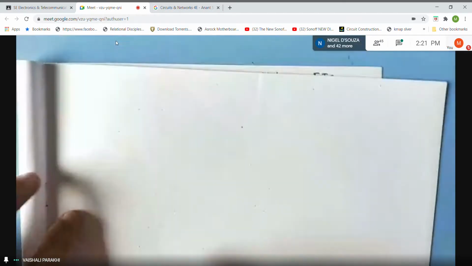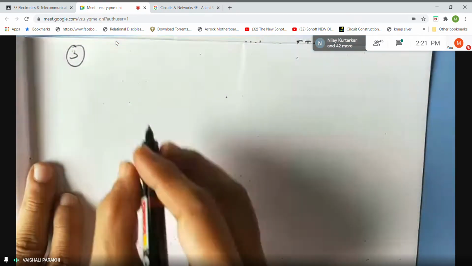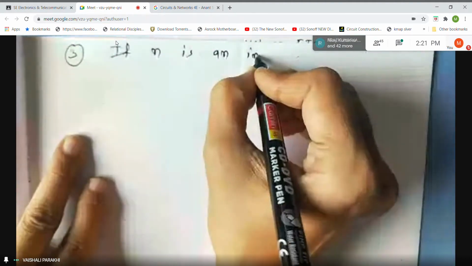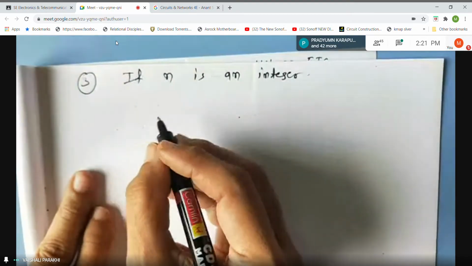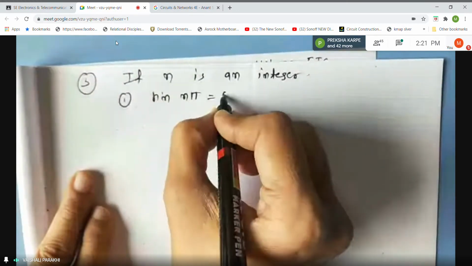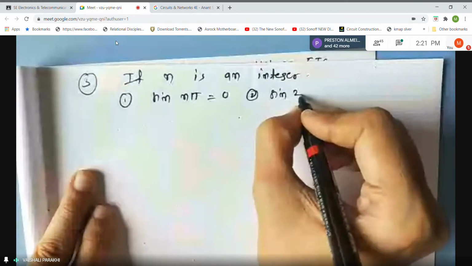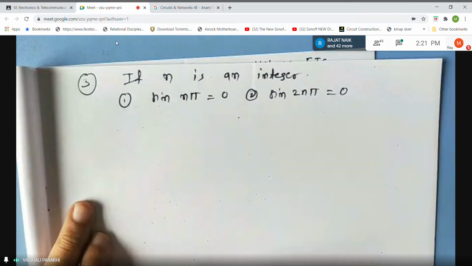Now the next point in the formulas, that is point number 3, you can say. If n is an integer, then sine of n pi is always equal to 0. Then sine of 2n pi is also equal to 0. Sine of 3n pi is also equal to 0. Okay.